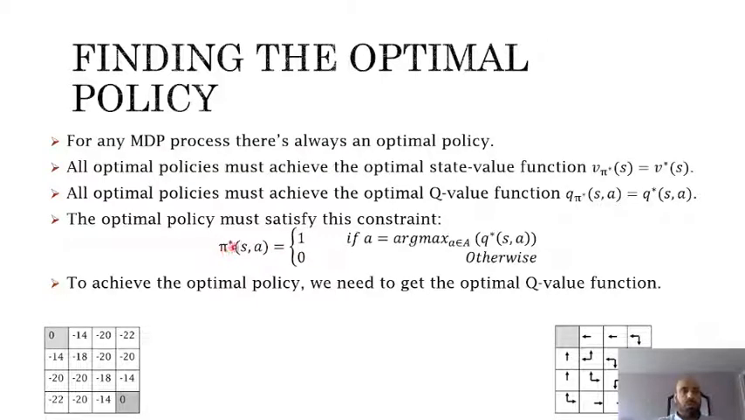The optimal policy pi star given S and A, for state S and action A, would give us 1 if and only if selecting action A at state S with the optimal Q value function gives us the maximum value. So this would give us 1. If it doesn't give us the maximum value, if S and A is not the argmax, then we are not going to select this action, and this will give us a probability of 0. To achieve the optimal policy, we need to get the optimal Q value, as we can see here.